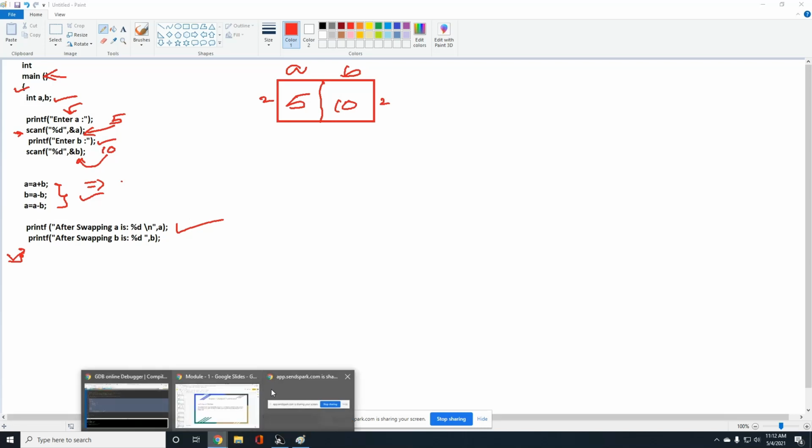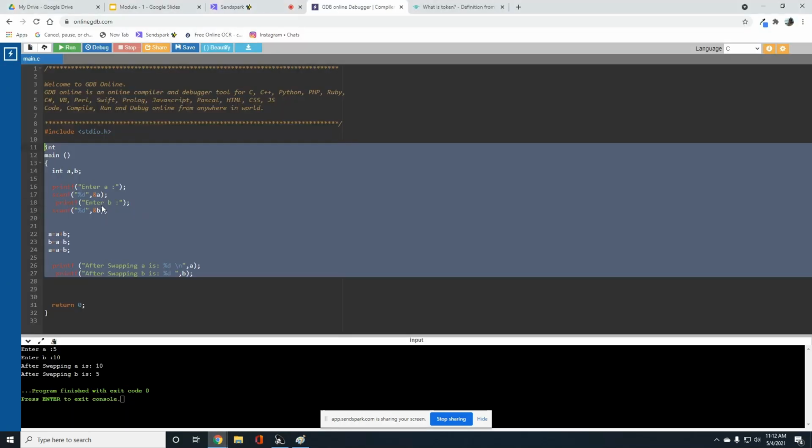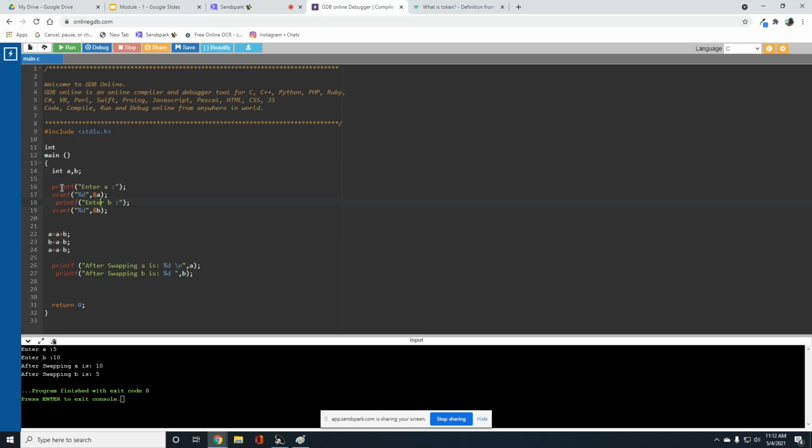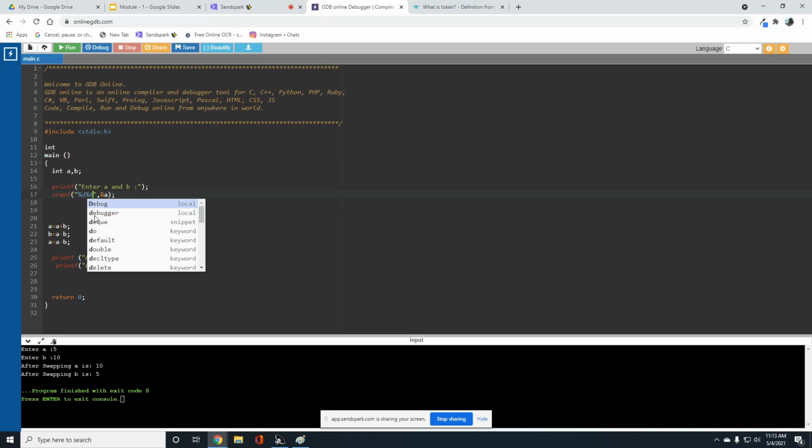Can I write these two, a and b, in a single printf and scanf? Yes, we can write. If you observe here, enter a and b values, you can write like this. You can write any message in the double quotes, but whenever you want to read with a single scanf, because here I'm going to enter two values, that means I have to specify two format specifiers.